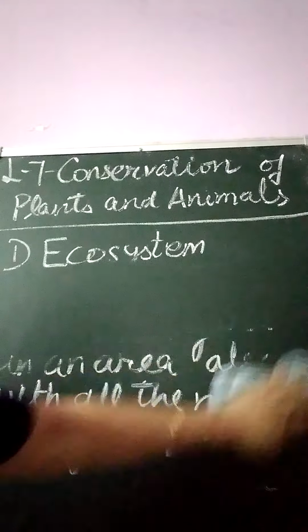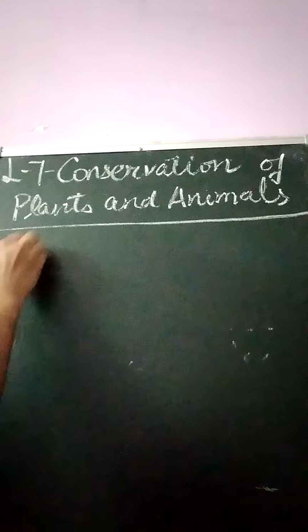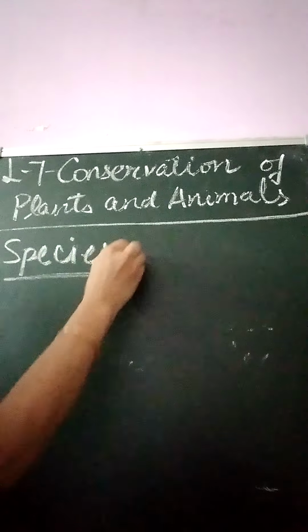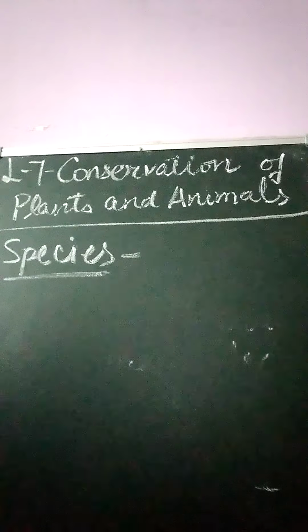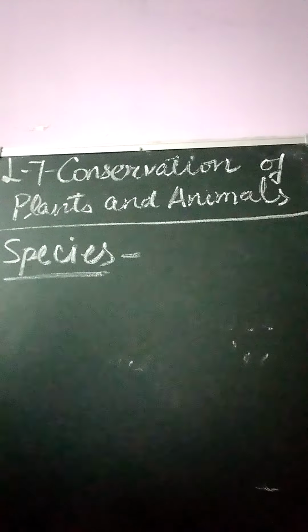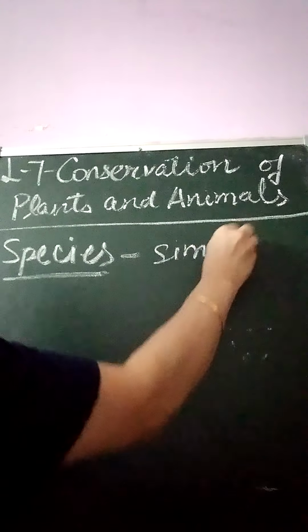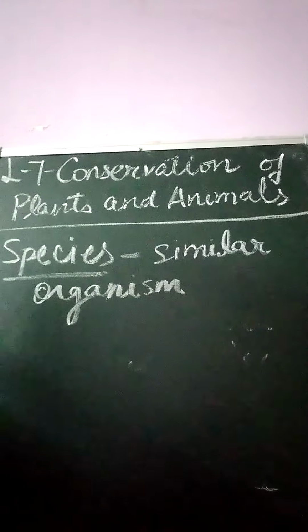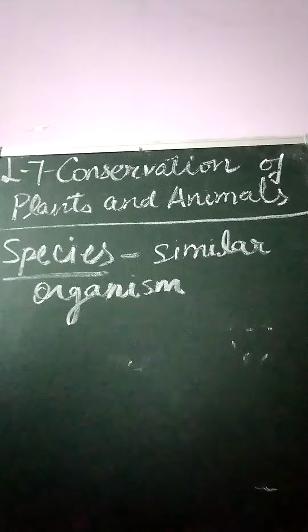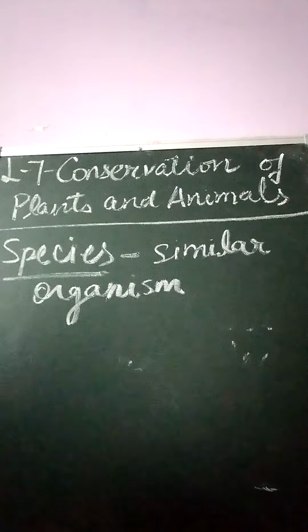Now let us see the second term, that is species. A species is a group of organisms that are similar to each other and can reproduce within the group. So species are groups of similar organisms, and they have the ability to reproduce within the group, like the species of dog, the species of tiger. So they contain the same kind, the same characters.